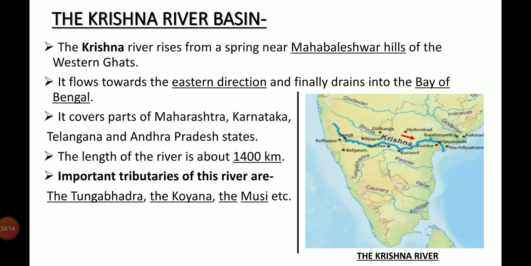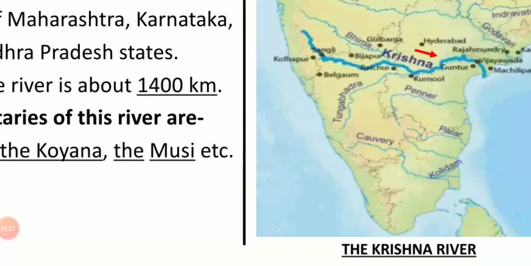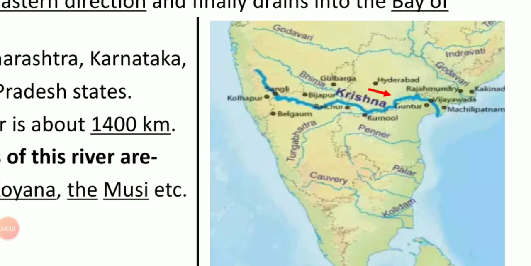Important tributaries of this river are the Tungabhadra, the Koyna, the Musi, etc. Vijayawada and Amravati cities are located along this river bank, and in this map you can see the flow and direction of the Krishna river.